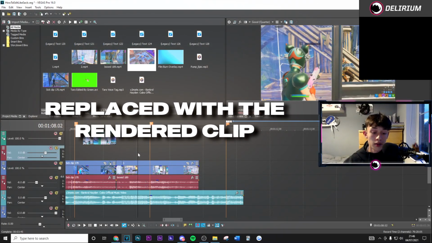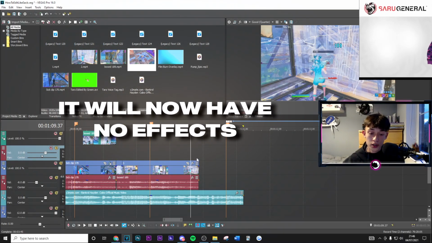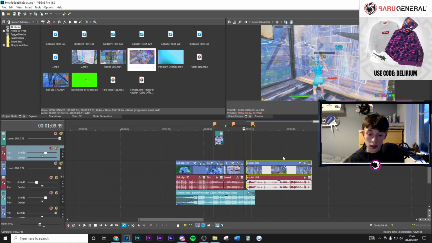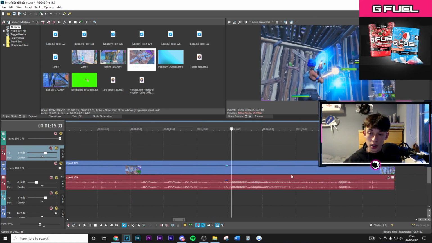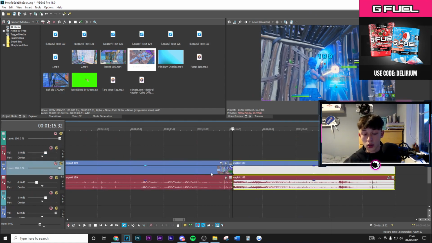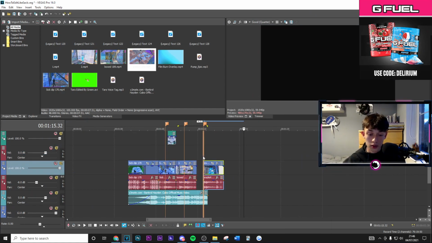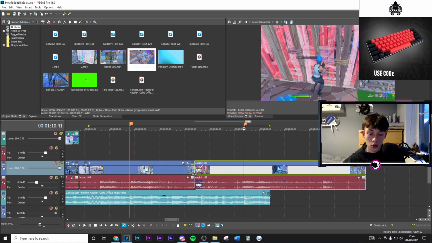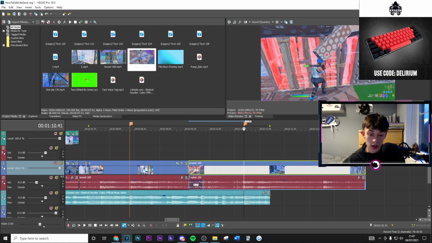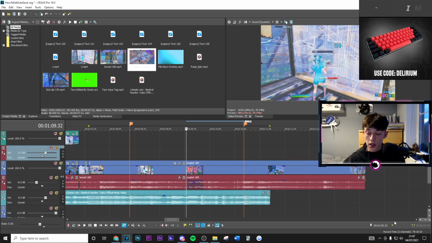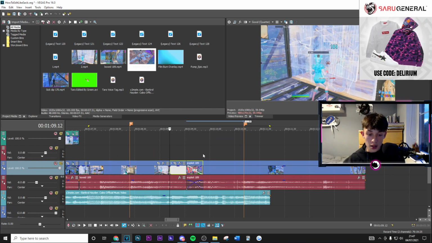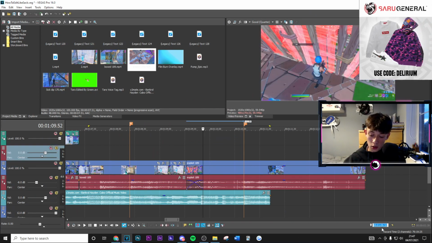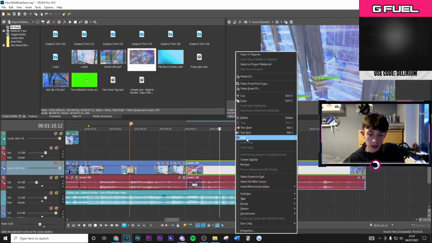Okay, so once you've replaced that clip with the rendered out version, you can now apply the next clip. So you want to do the same thing, just find where that main beat or where that main shotgun damage is, split the clip, and then drag this onto the beat drop, drag this across, and then we're going to drag this in about 20 frames across. So from the left side where the 20 frames starts, you want to split there, and then on the right side where the crossfade ends, you want to go 20 frames plus.